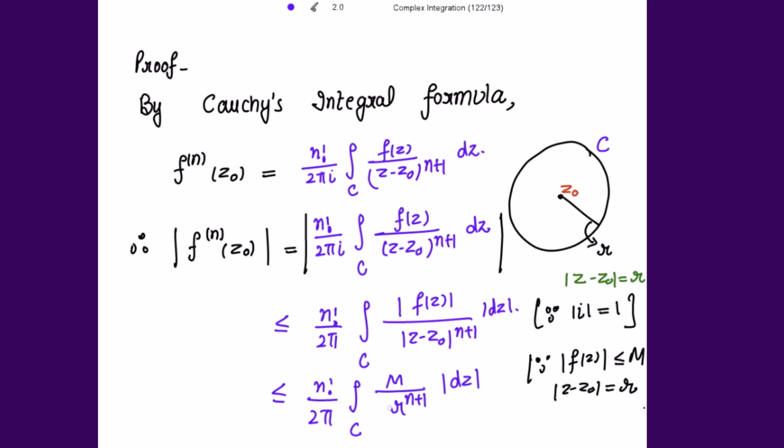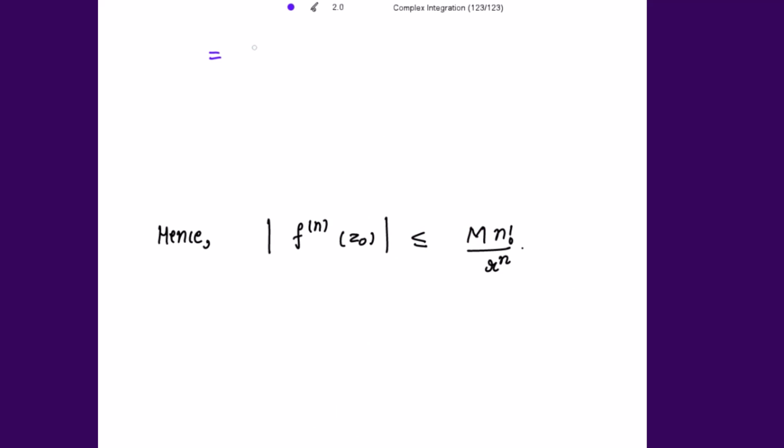Let's take all these constants outside of the integral. So this is equal to n factorial divided by 2 pi, M divided by r to the power n plus 1, integral over C mod of dz. And because this integral is on the circle, and for the circle the integration of mod of dz is simply the circumference, that is 2 pi r.